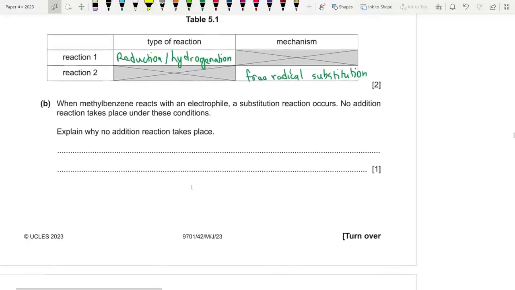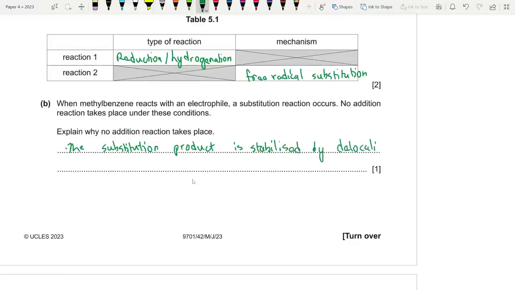Let's do it. This is what the Mark scheme wrote. The substitution product is stabilized by delocalization of pi electrons, or you could just say by pi electrons in the ring. Fine.